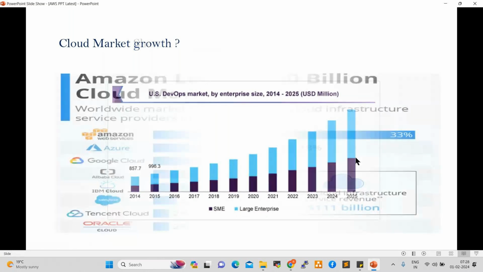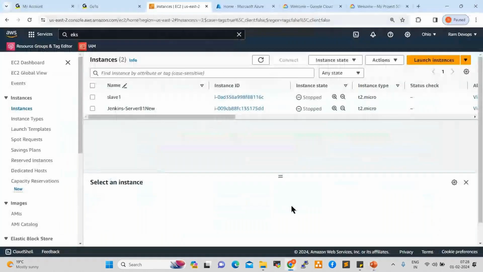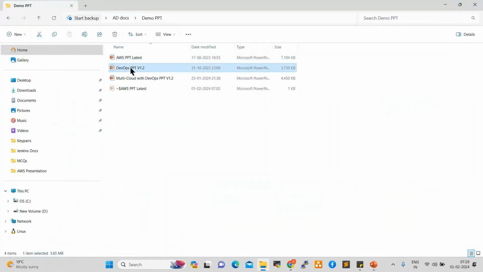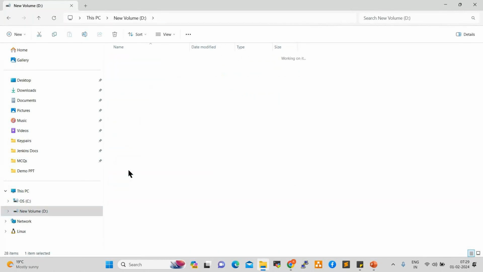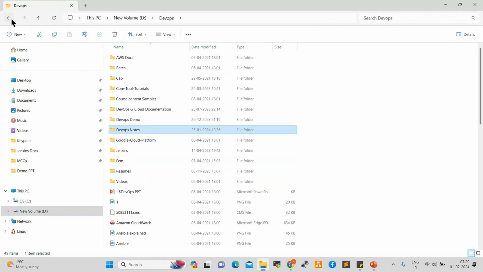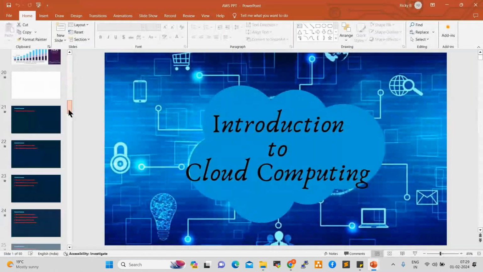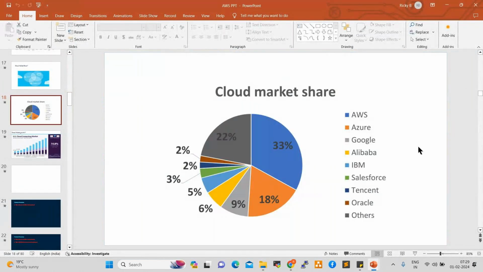Actually, this is a bit older report. I want to show you a new report quickly. This is a bit older report, 2020, Q2. So there is a new report. I'll show you quickly, the latest report. So yeah, this is the new report. Cloud market share: currently AWS is having 33% of the market share.